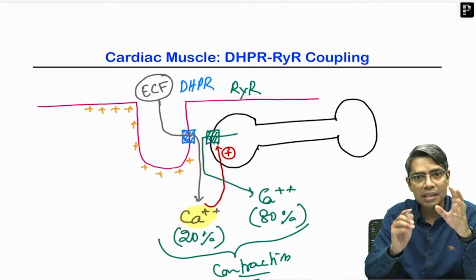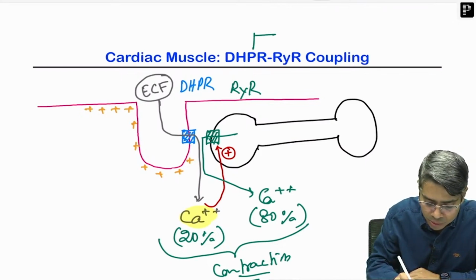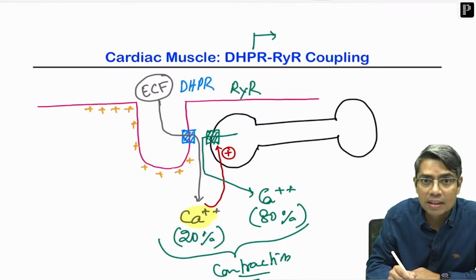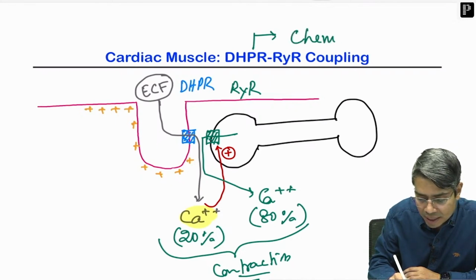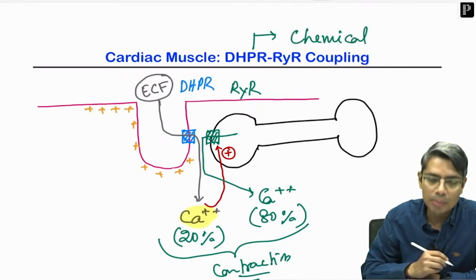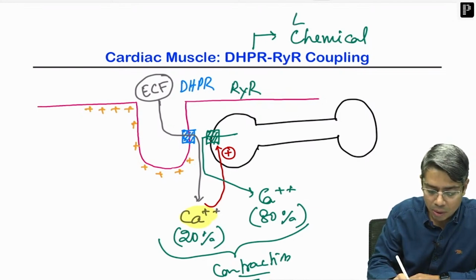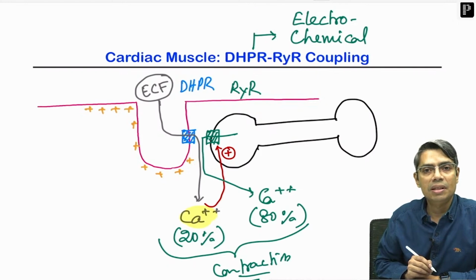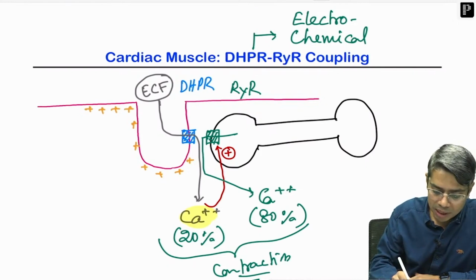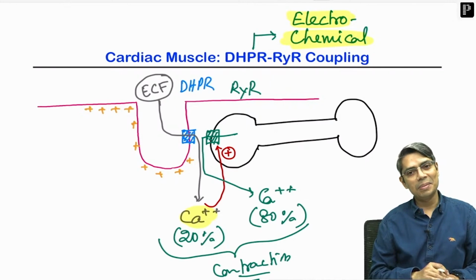So, calcium is making a bridge between these two channels. We call this chemical coupling, and it happens only in presence of electrical activation of the cell membrane. That is why the whole name is electrochemical coupling in cardiac muscle.